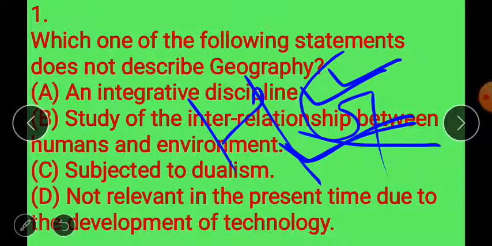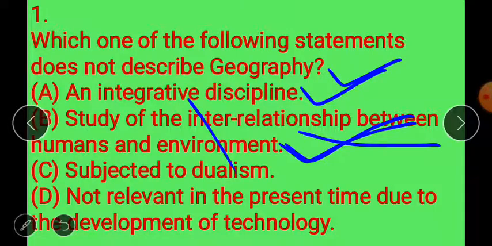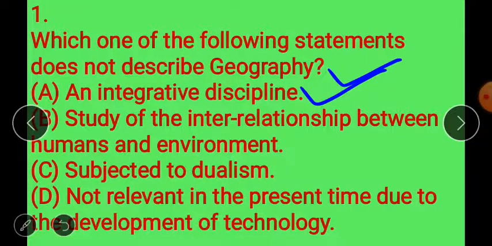Subject to dualism means human geography can be studied as a discipline by two approaches, that is nomothetic and idiographic. Option D, not relevant in the present time due to the development of technology, does not describe geography. So the correct answer is option D.